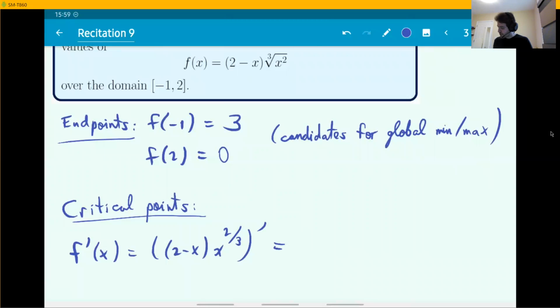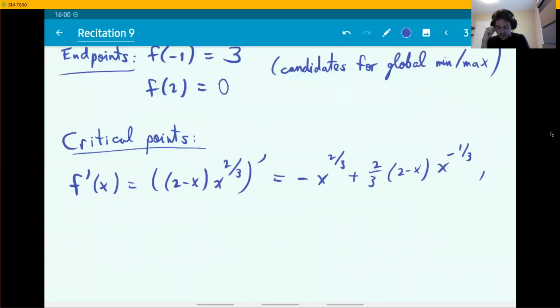So what do you get from the derivative? It's going to be minus x to the 2/3 plus 2/3, 2 minus x, x to the minus 1/3. Just use your product rule and power rule here. This is what the derivative is.